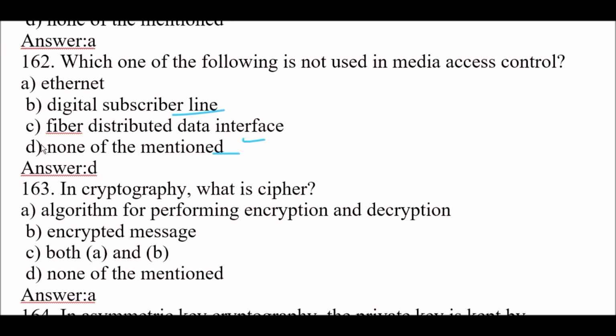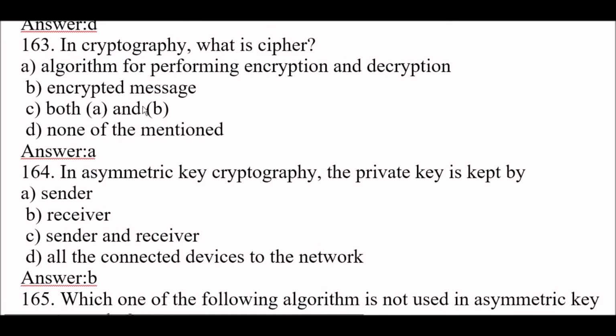So the right answer here is option D, none of the mentioned. Next question. In cryptography, what is cipher? The right answer is option A. In cryptography, this is a very important concept in computer network. Cipher is an algorithm for performing encryption and decryption.